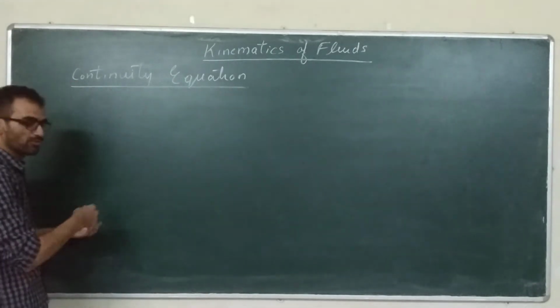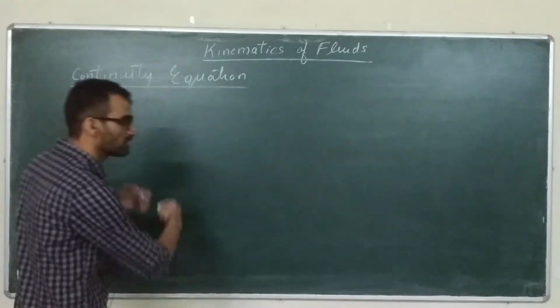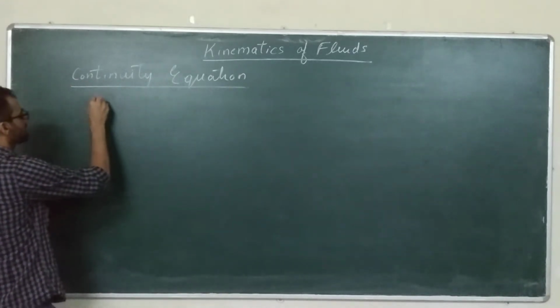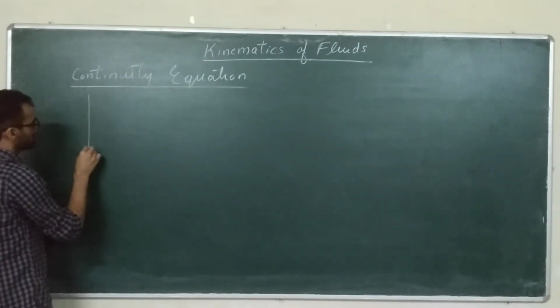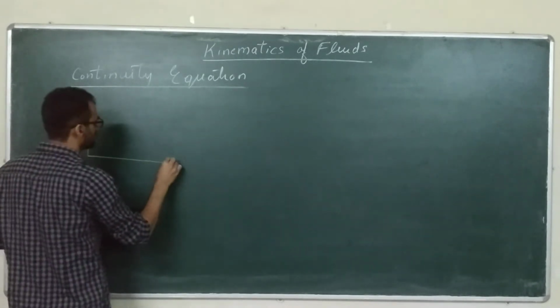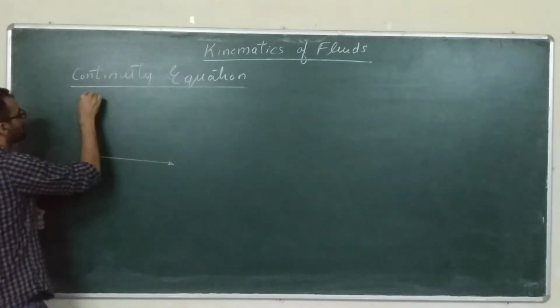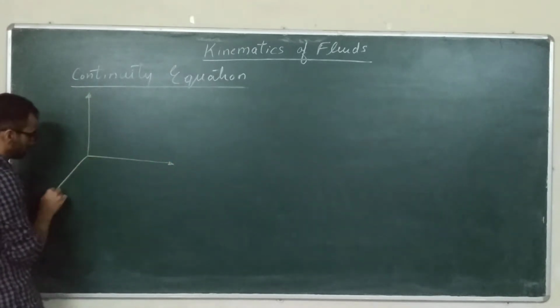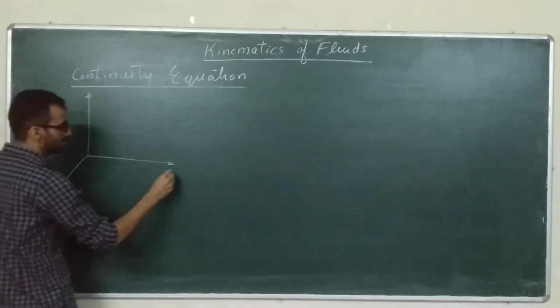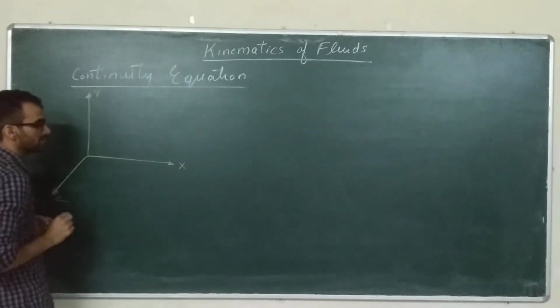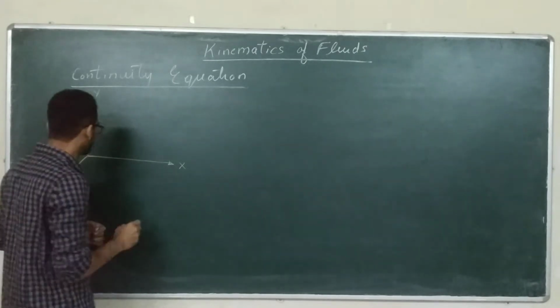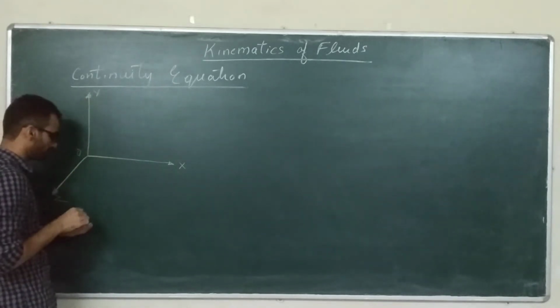Let's consider a flow field. Flow is taking place in all three directions, and these are the three axes, x, y and z. I am considering Cartesian space. This is the origin.